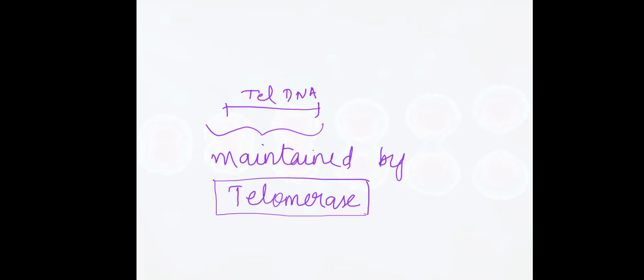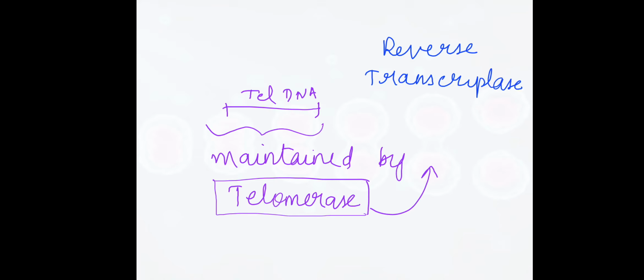It is a reverse transcriptase enzyme. It maintains the length of telomere by overcoming the end replication problem.